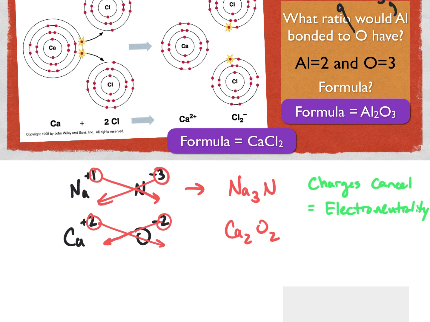Because what we know about ionic substances is that they always reduce to their lowest ratio. So if you've got 2 calciums and 2 oxygens, well, you can divide them both by the same number, and they reduce to 1 to 1. So that is the situation, the 5% of the time, where when you crisscross the charges, you don't get the final answer because the amounts of each ion are not in their most reduced ratio.